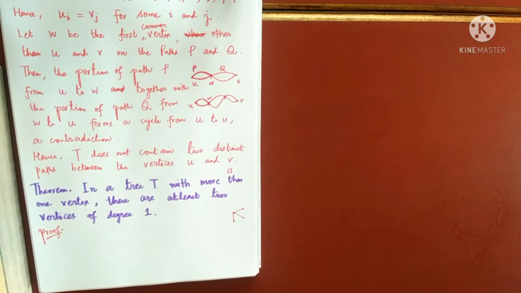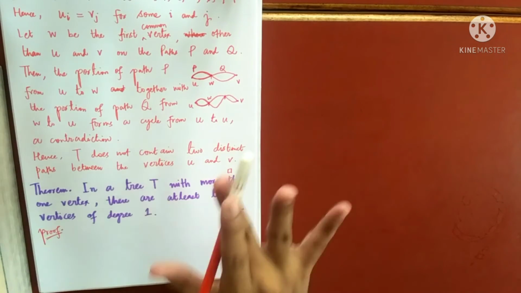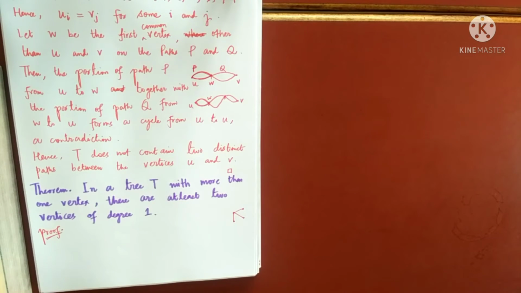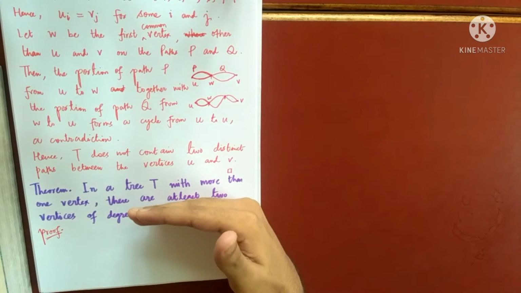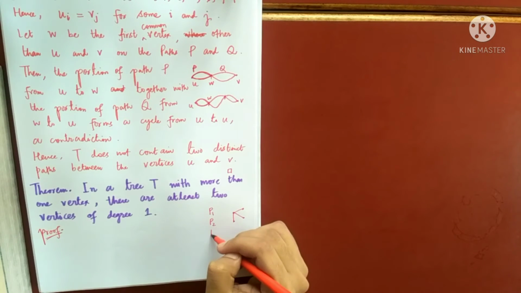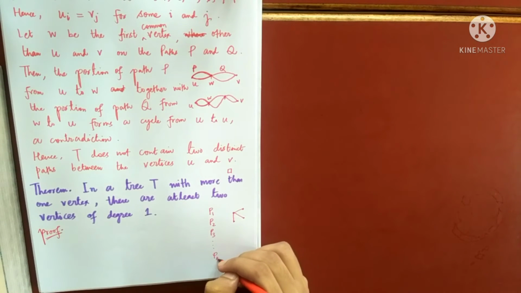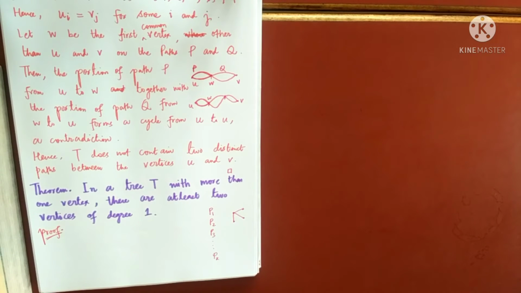So again the idea is almost simple. What we do, we will take a tree T. I will list all the paths from any vertex to any other vertex. I know these paths will be unique, guaranteed by the previous theorem. So this is suppose path P1, path P2, path P3, and so on. And the number of paths will be finite because the number of vertices is finite.